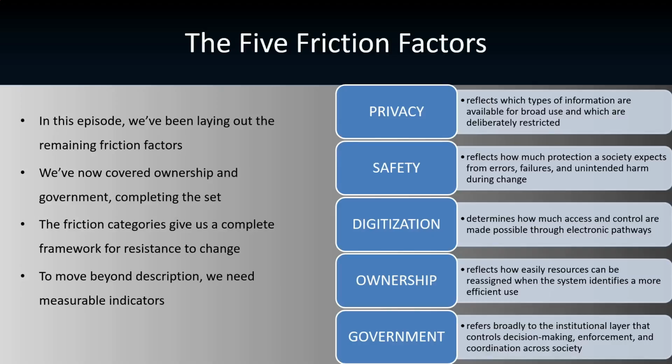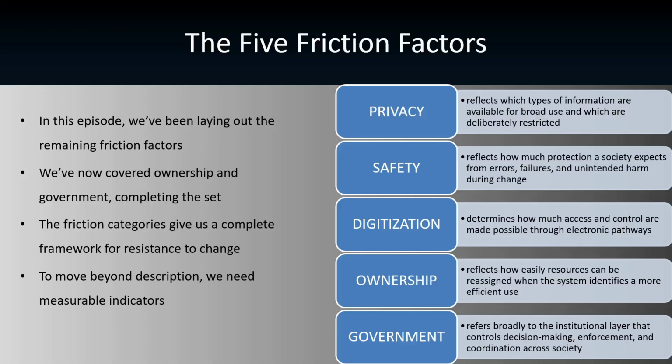We've now covered ownership and government, completing the set of non-technical constraints that shape how fast systems can adapt to AI and automation. At this point, the friction categories themselves are defined. Privacy, safety, digitization, ownership, and government give us a complete framework for talking about resistance to change in a consistent way.